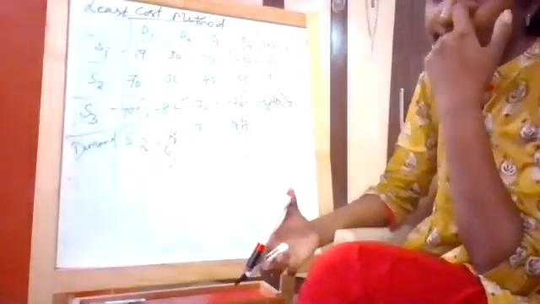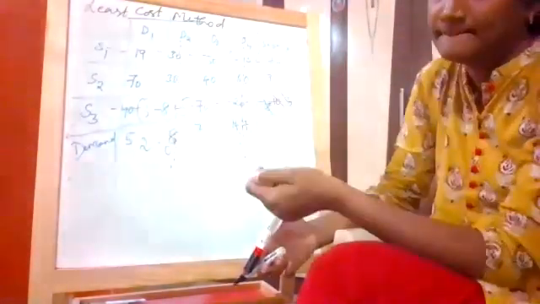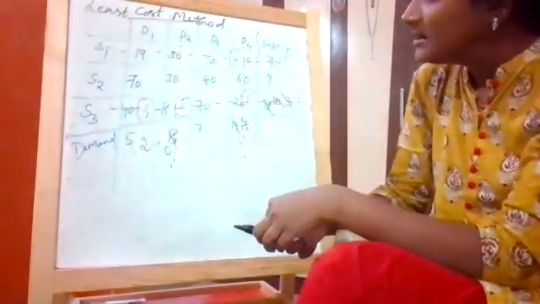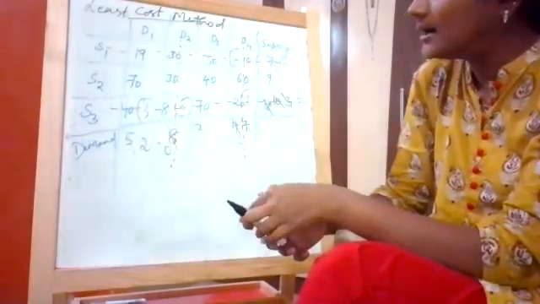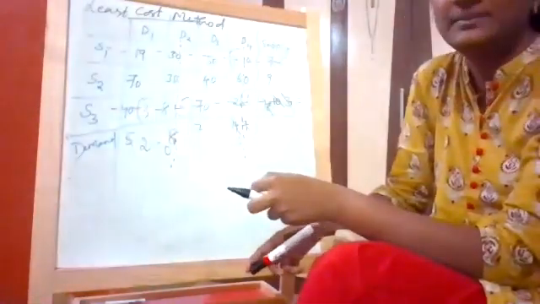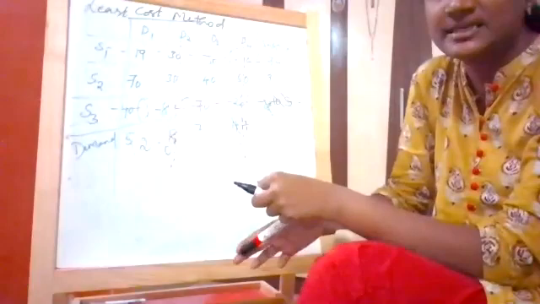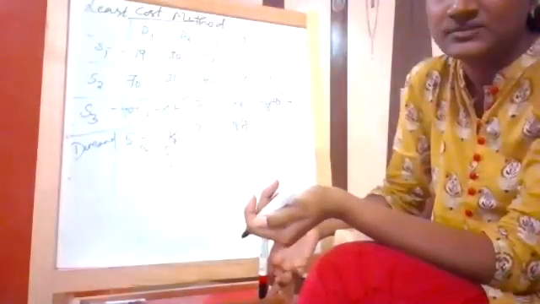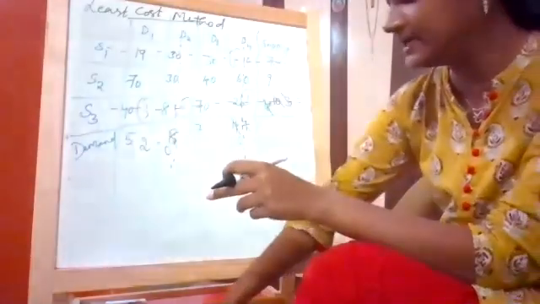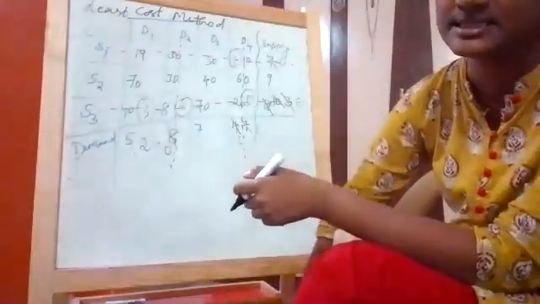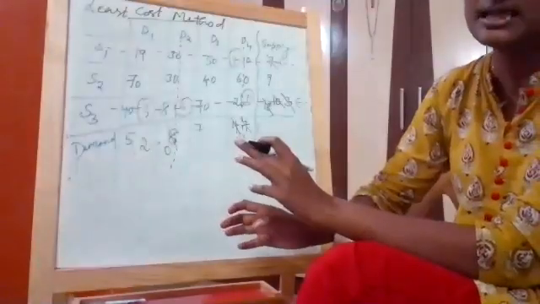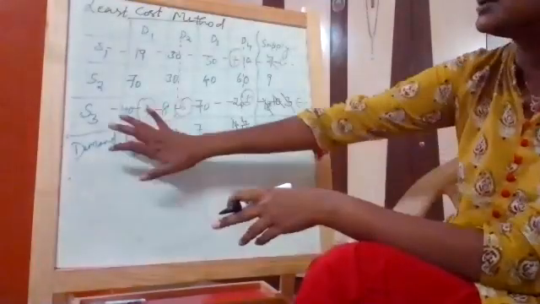Ma'am, I just want to ask, why are we allocating those cells with these numbers? Why, I'll tell you. Let me complete this process, then I'll go to the next step. I'll let you know why. It gives me the optimal solution. That is the reason I'm doing it. First, try to understand how I am allocating for the lowest cells.